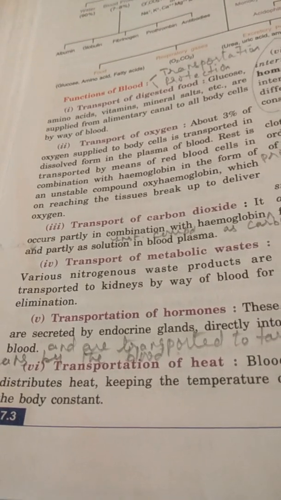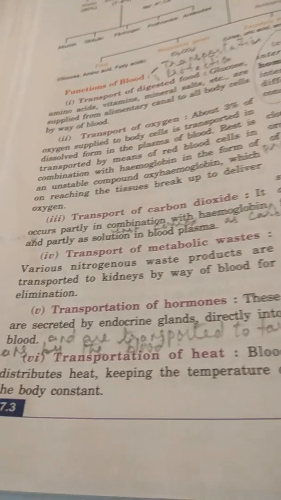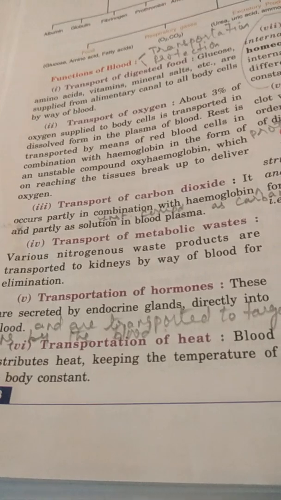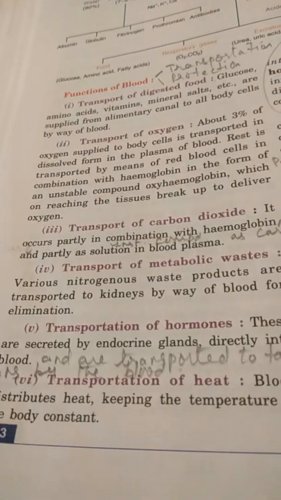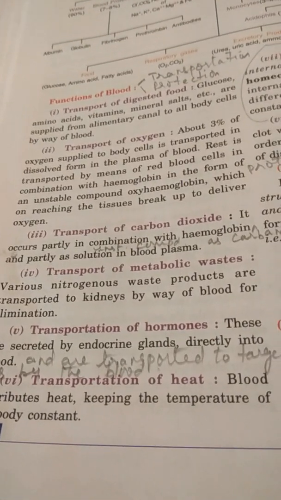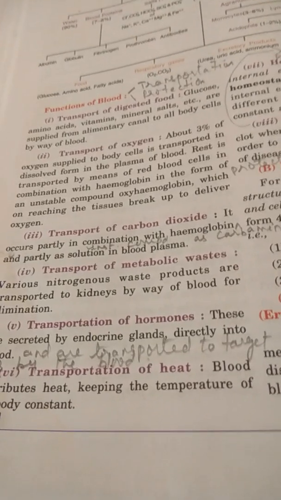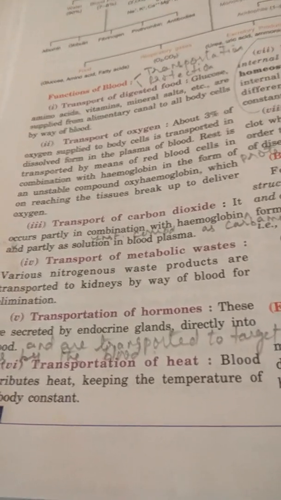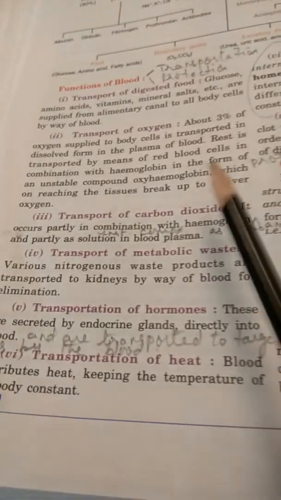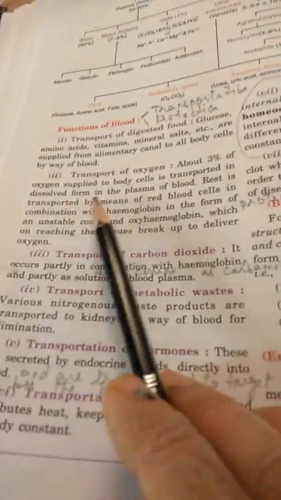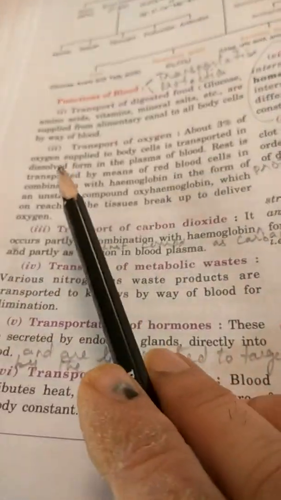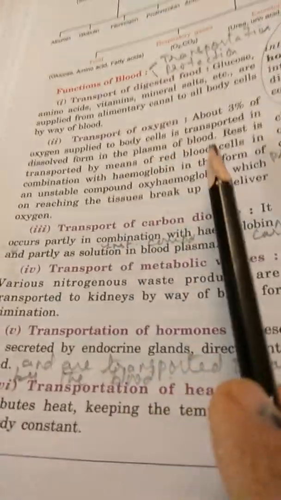Hemoglobin will remain there only, and oxygen will be given out and will reach the blood cells. So it is the blood which helps in transporting oxygen from the lungs to each and every body cell. About 3% of oxygen supplied to body cells is transported in dissolved form in the plasma of blood.